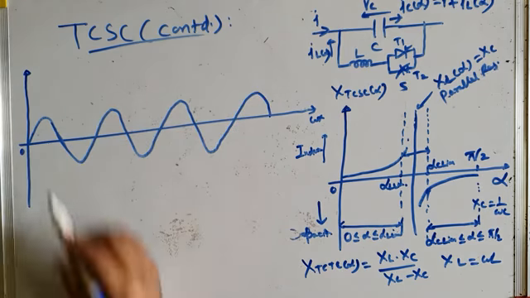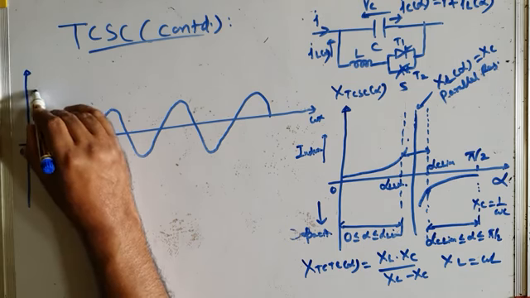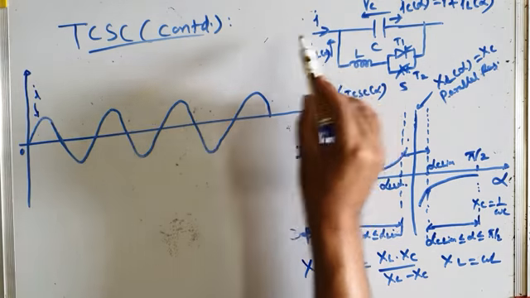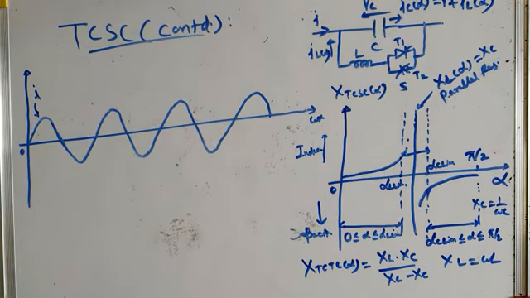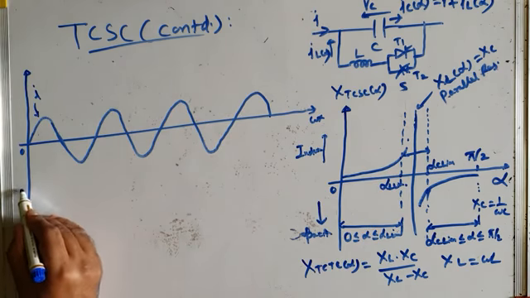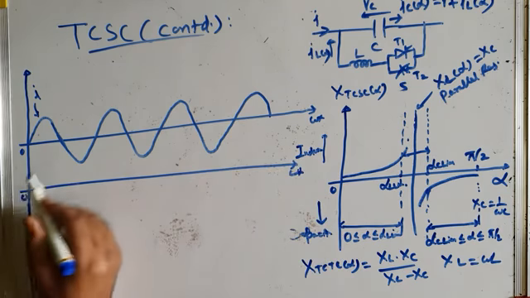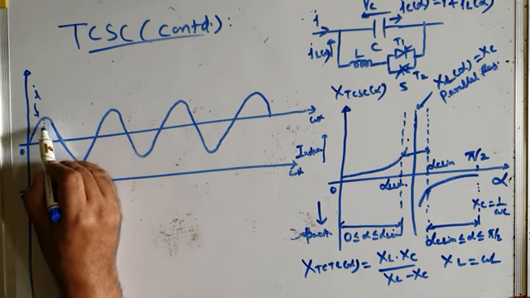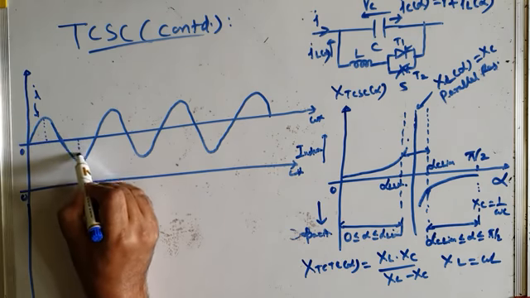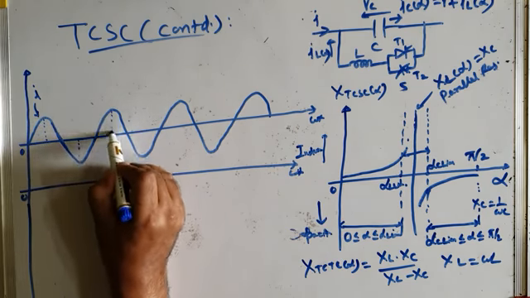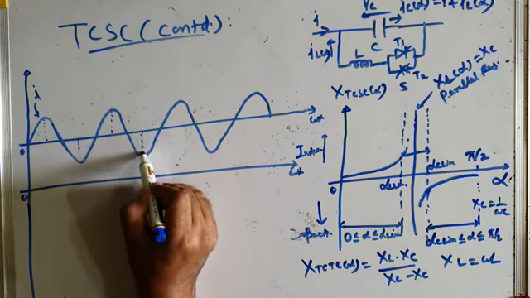This is it. So this is the capacitive current or transmission line current I. And just below it, I will show you the delay angle pattern. Let me first of all identify the peaks of the current.